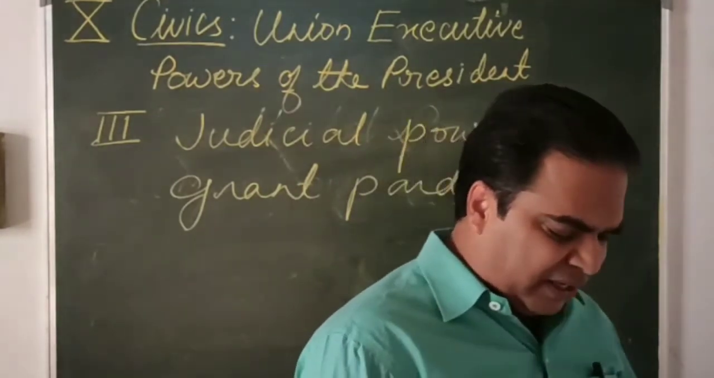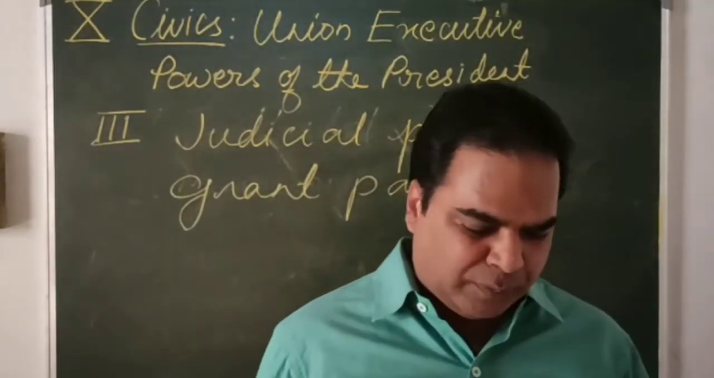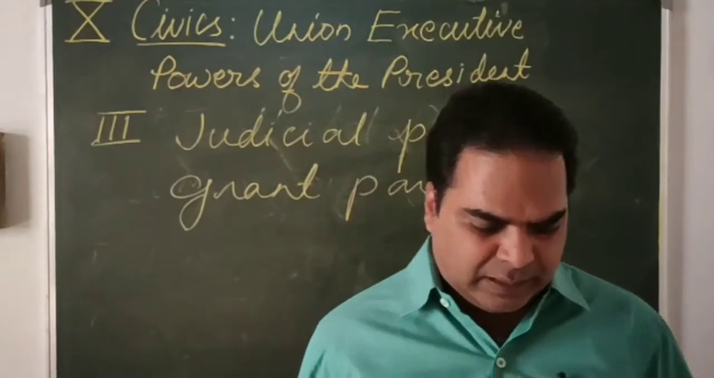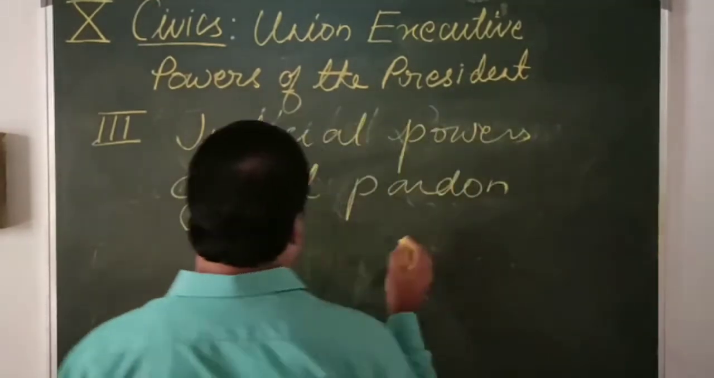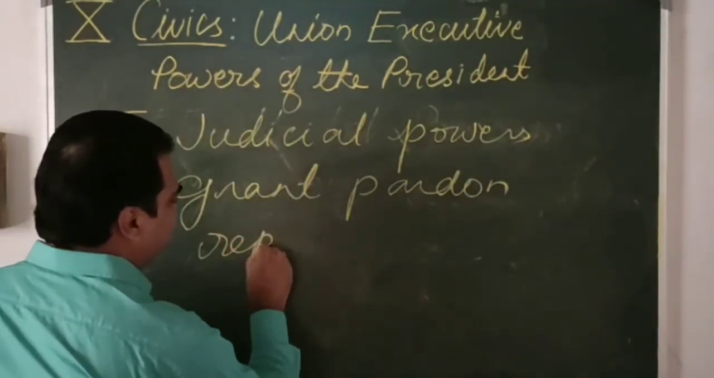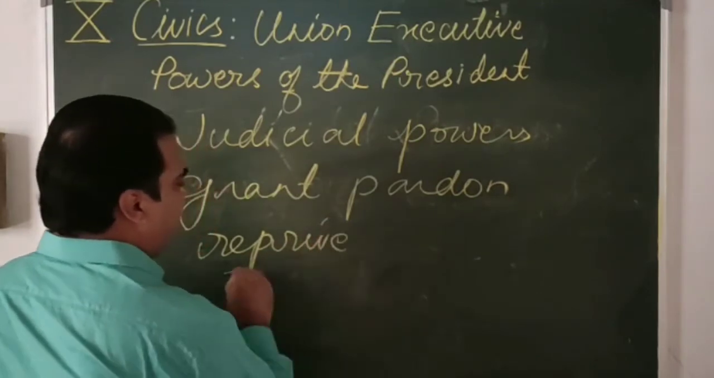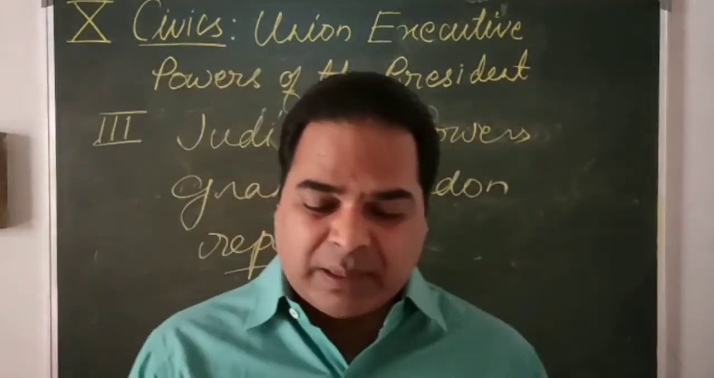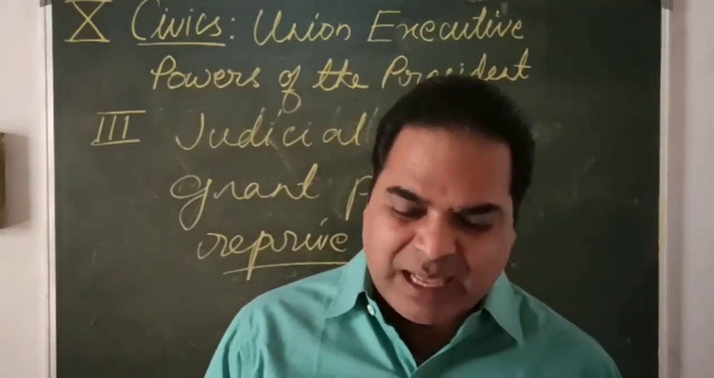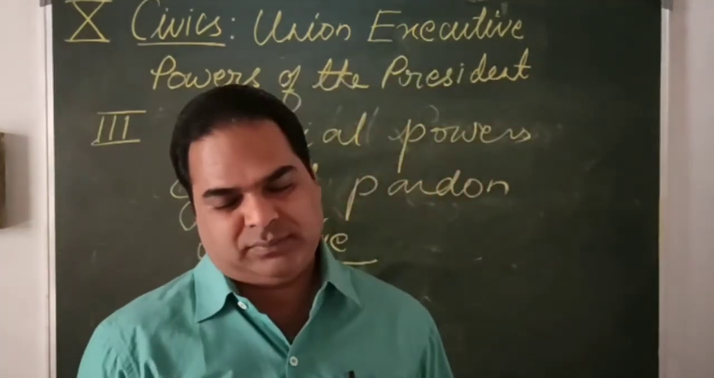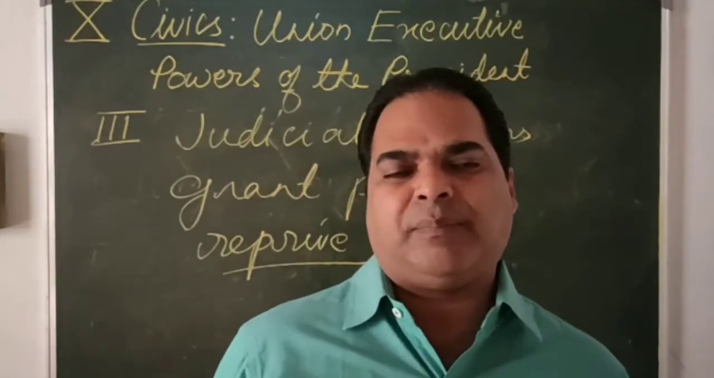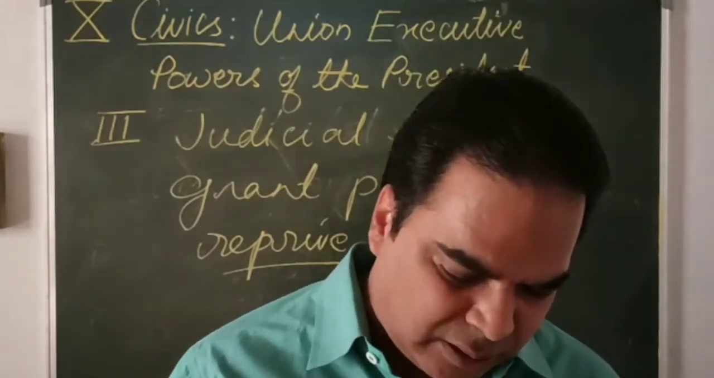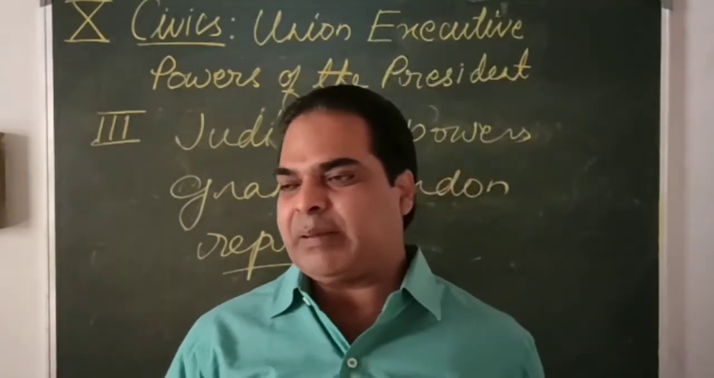Sometimes he can cancel also. The next word after pardon is reprieve. First one is grant pardon. Second one is reprieve. What is the meaning of reprieve? Very simple: cancel or postpone. Reprieve means a certain punishment is given, and it can be cancelled or postponed. The punishment can be postponed.